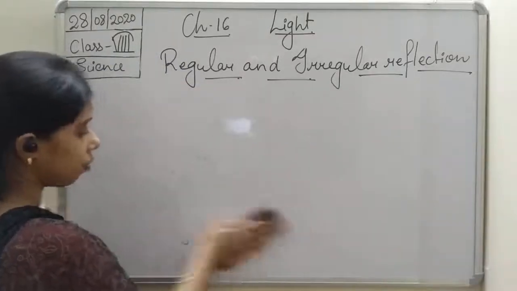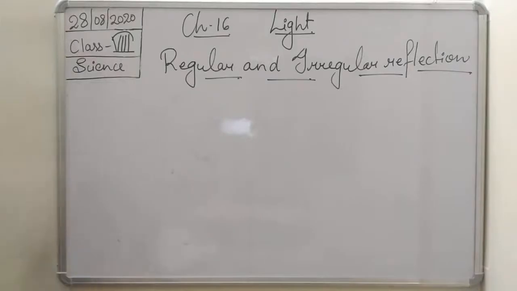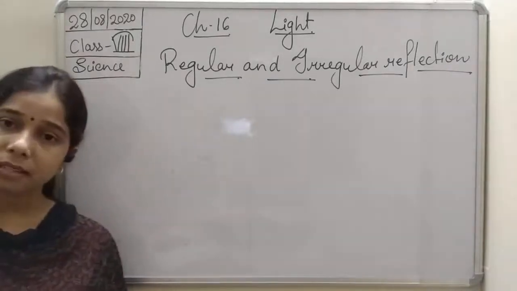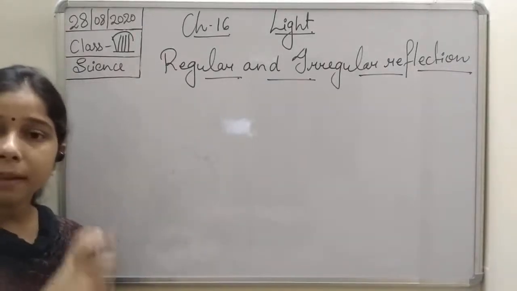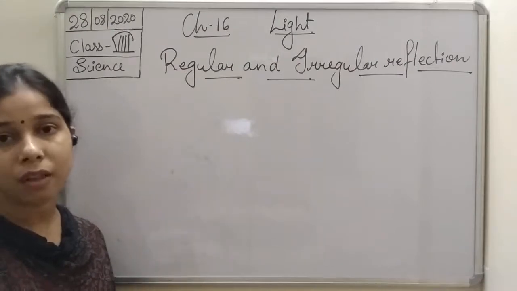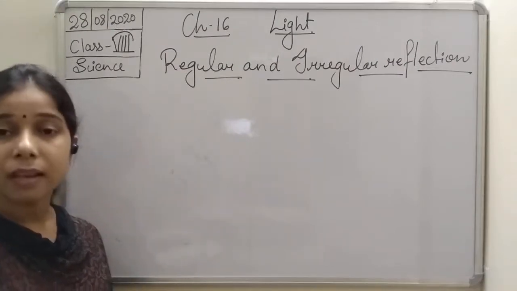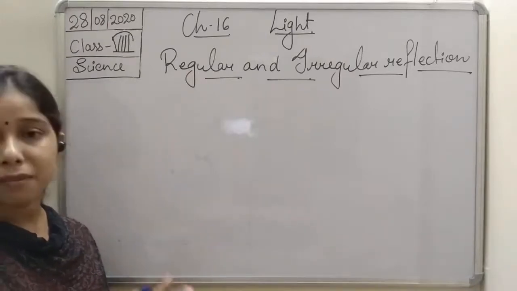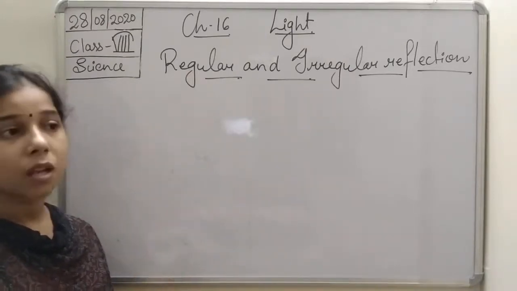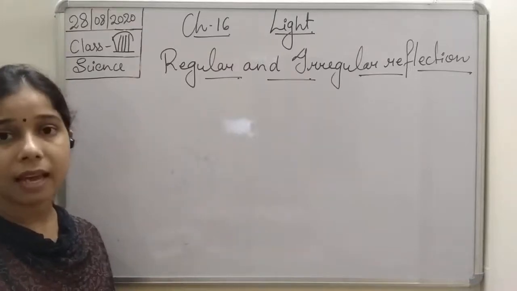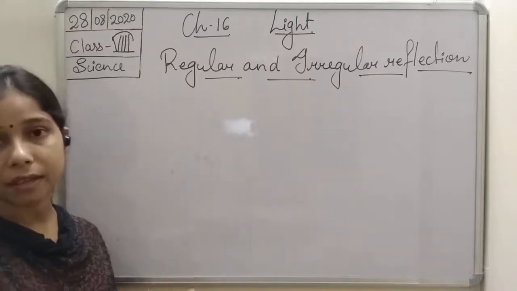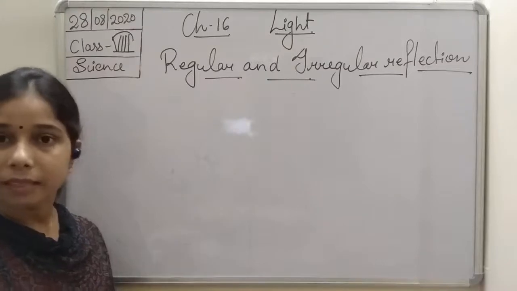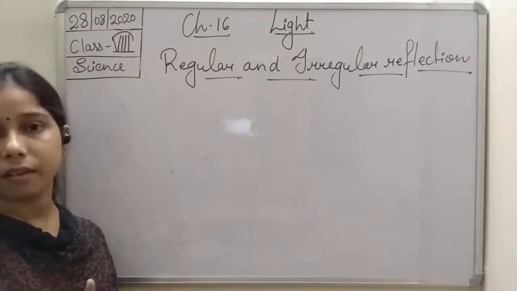So you see here, students, a regular reflection is one in which when a beam of light strikes a smooth surface, it gets reflected in the same pattern as it arrived. That kind of reflection is a regular reflection.